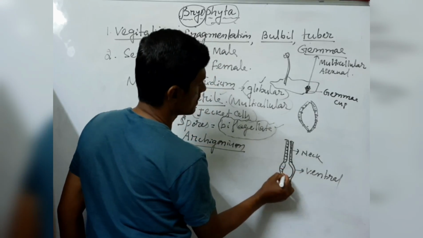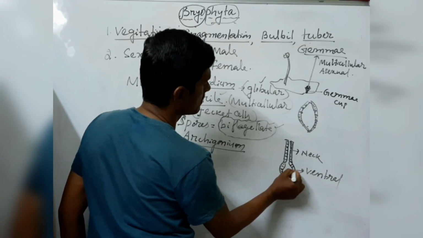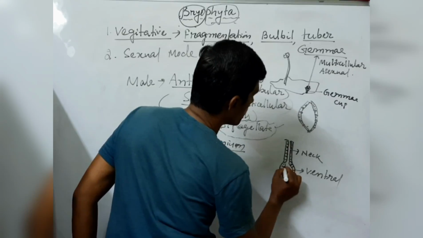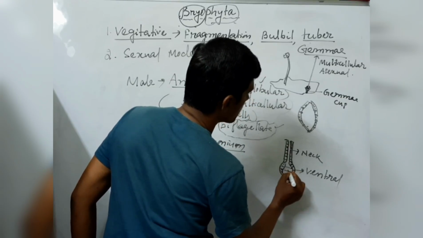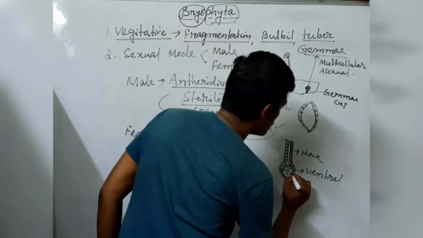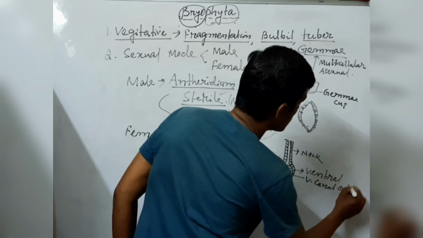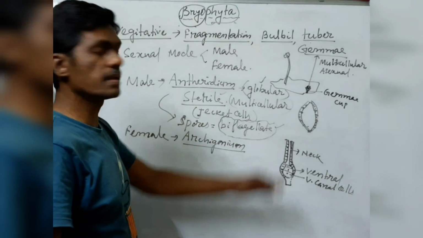These cells we call the ventral canal cell. They are produced here. Ventral canal cells.